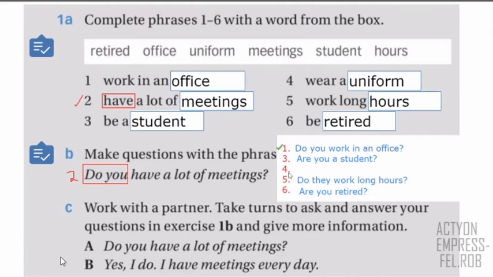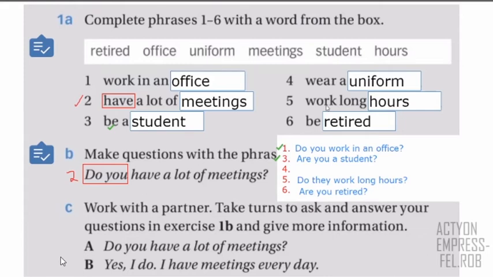And let's check number 3. Okay, in this case, we have the verb to be. So the verb to be is special. It's not possible to say, do you be a student? No. But you can say, are you a student? Excellent. So remember, if you have the verb to be, it's a special verb, and if the question is for you, you say, are you.